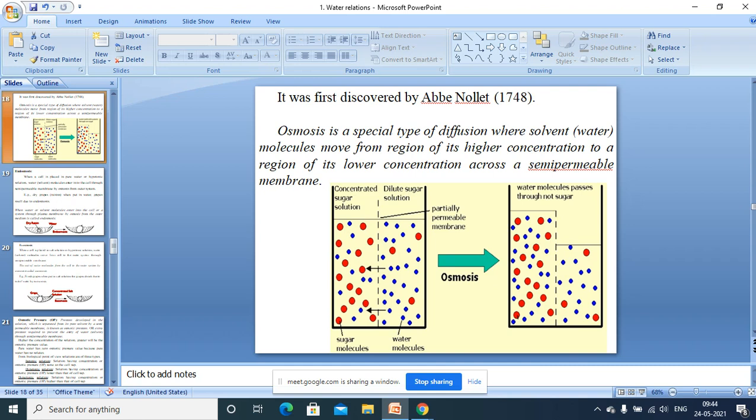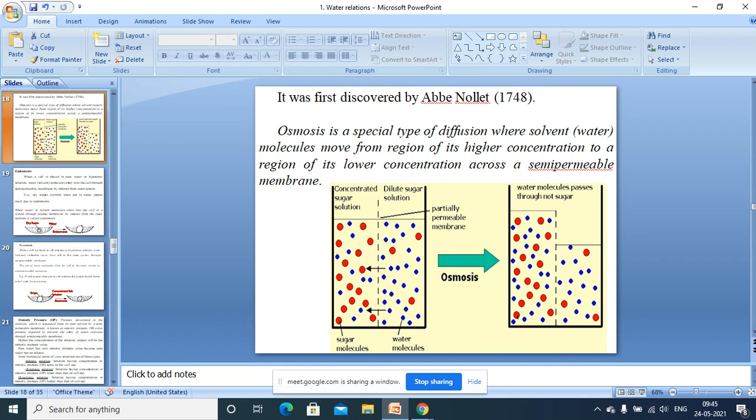The solution is creating an osmotic pressure by which it is sucking the water molecules, solvent molecules, and thereby the pressure developed in the solution when it is separated from its solvent by a semi-permeable membrane is called osmotic pressure. And the other definition I told you: the pressure necessary to prevent the phenomenon of osmosis, that is osmotic pressure.